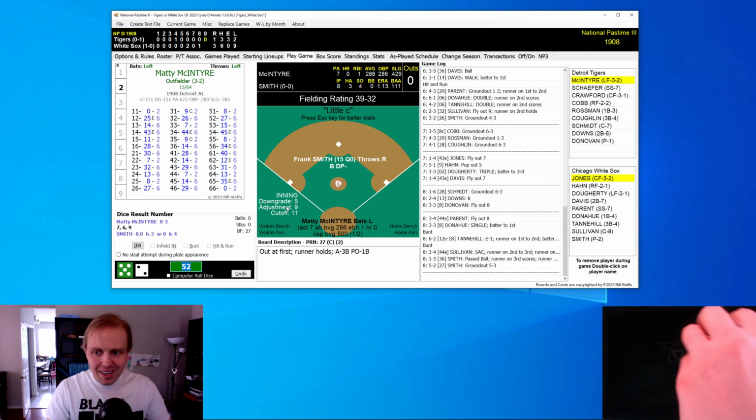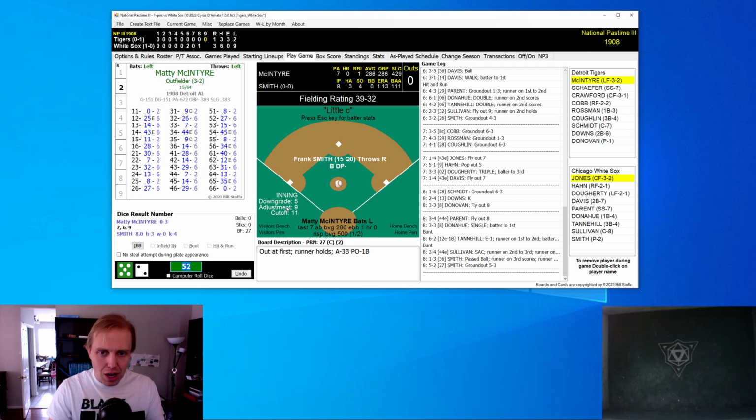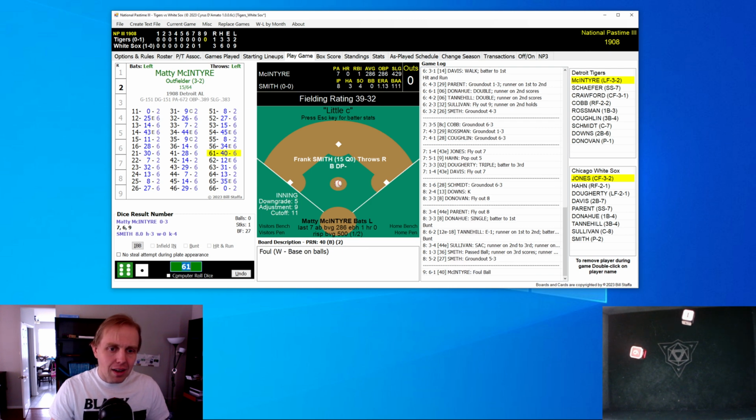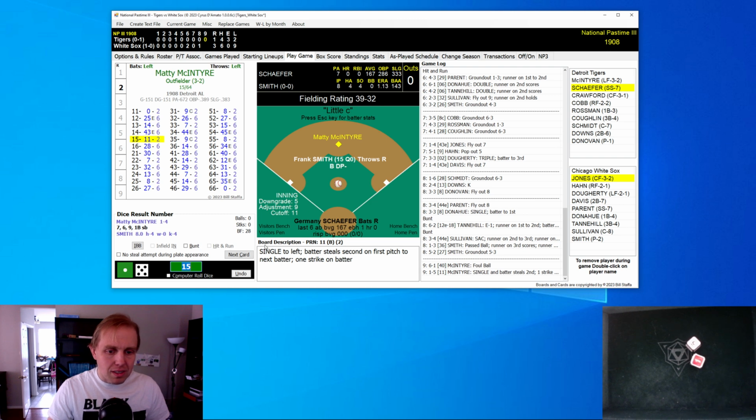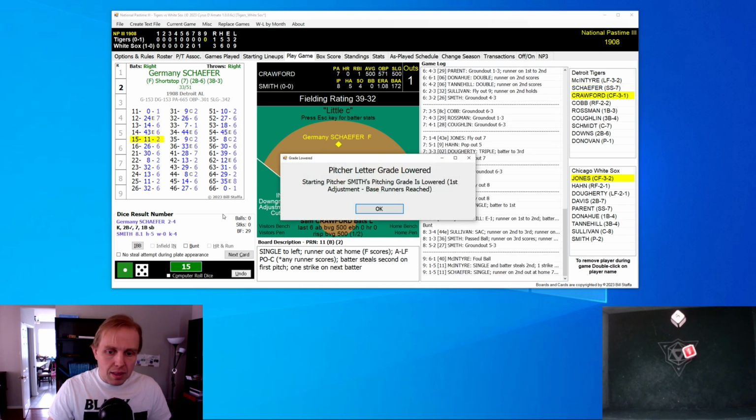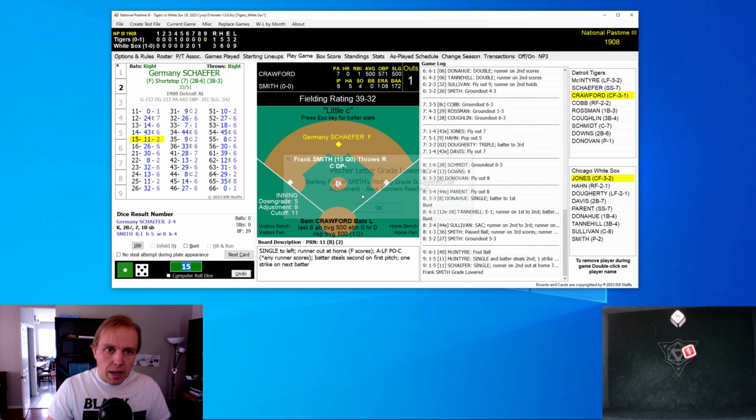3 more outs remaining for the Tigers, but they have the top of the order coming up. Matty McIntyre, and there's a little foul ball. And we'll do this one again. McIntyre ends up with a single, and then as Germany Schaefer comes up on the first pitch, McIntyre steals second. Runner on second base now. 3-1 ball game. Schaefer up to bat, and we are swinging away. There's no need to bunt McIntyre because he doesn't represent anything at second base right now. Schaefer rolls the same thing, rolls an 11, and McIntyre is thrown out at home.